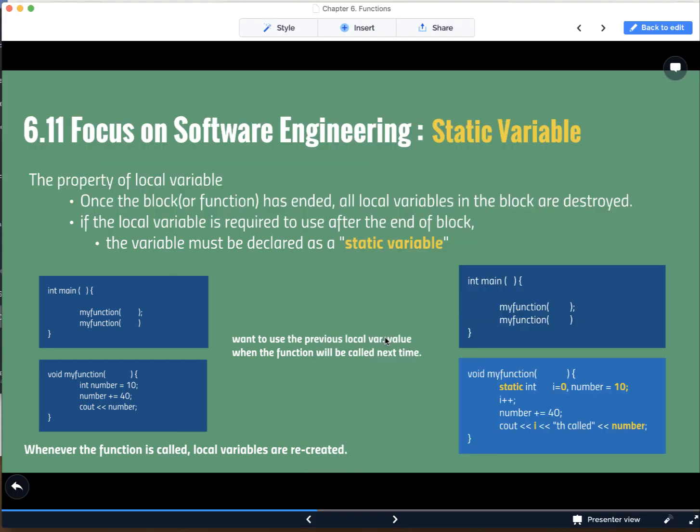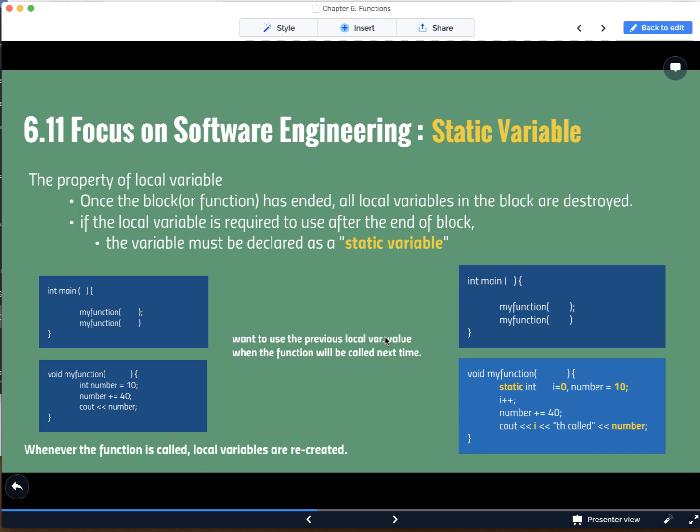If you want to use the local variable at the next function call, we should use the keyword static. So you should declare the variable as a static variable. Once you declare the variable as a static, the local variable will be saved for further use even though the function is terminated.